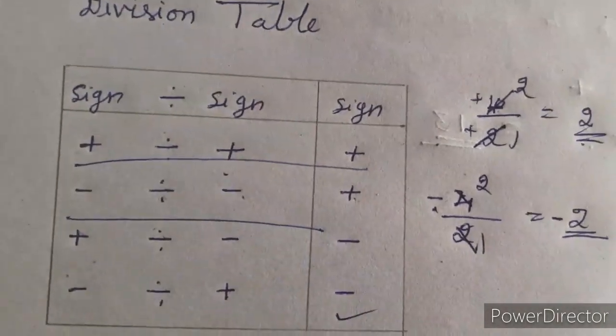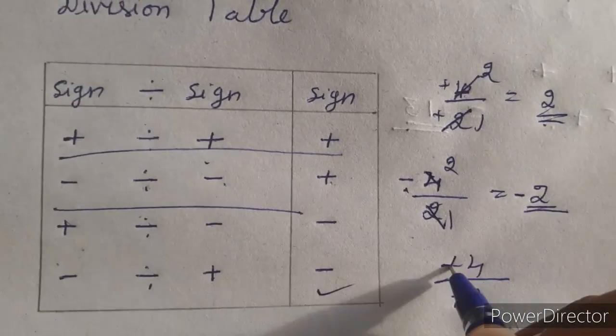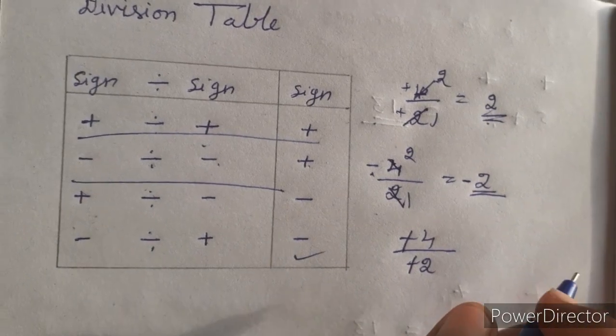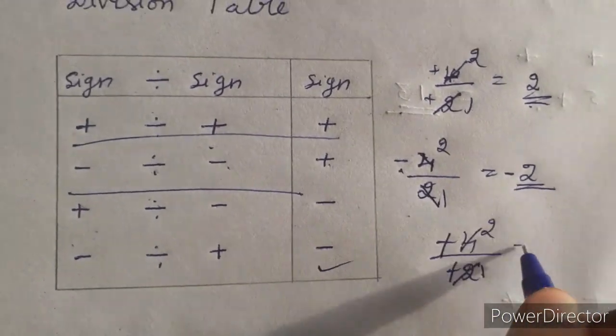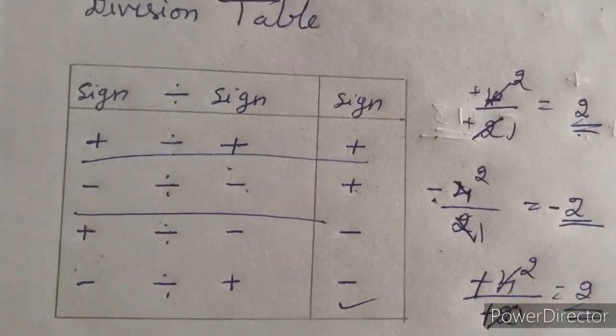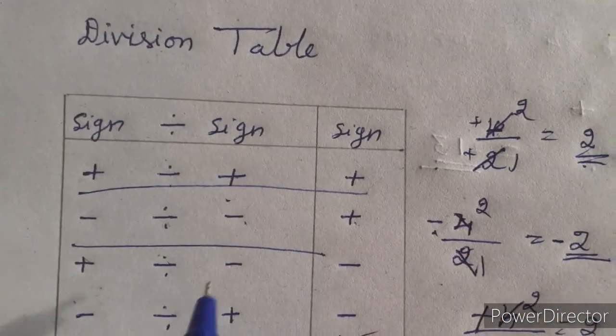We will go to the second condition now. Minus 4 by minus 2. Both signs are the same, so we can easily cross out. 2 1s are 2, 2 2s are 4. We get the positive answer. Then the second is also clear.